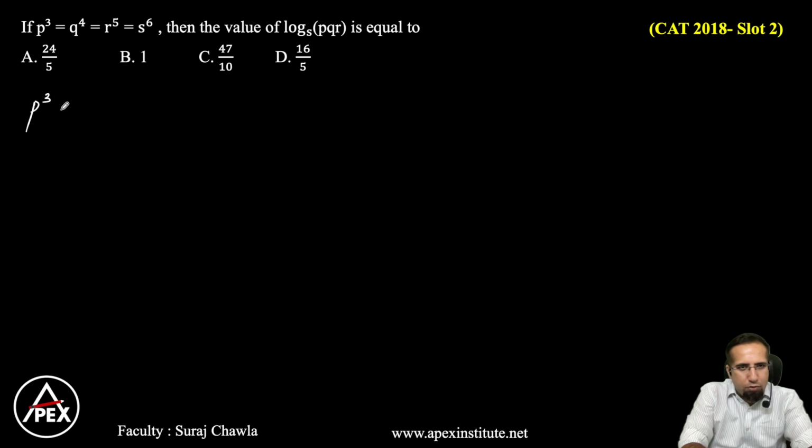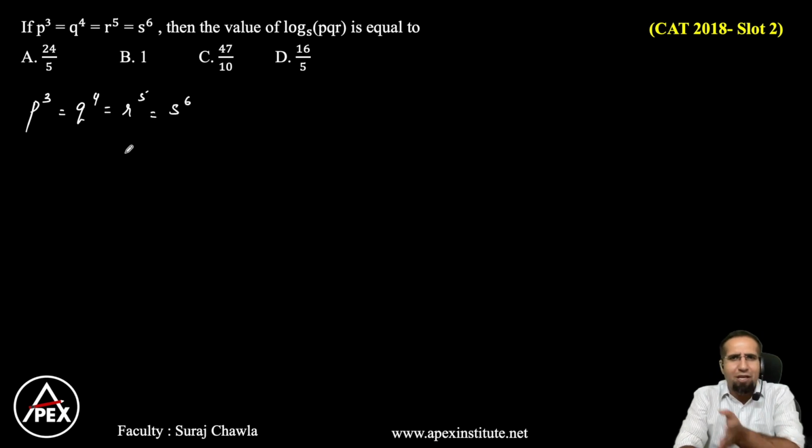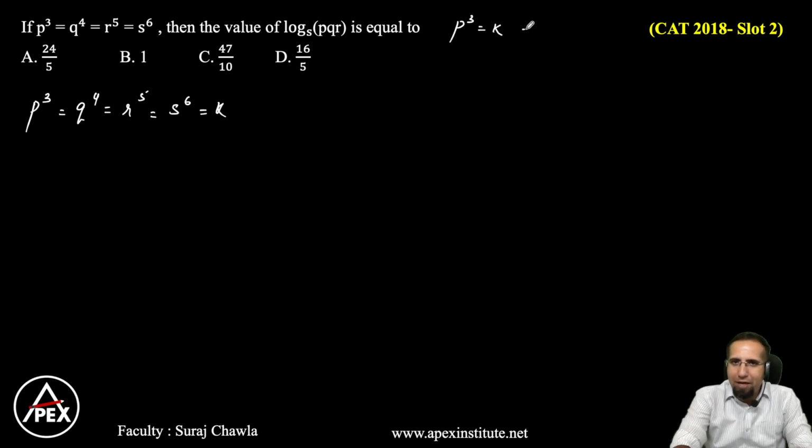So I can write this as p cube is equal to q to the power 4 is equal to r to the power 5 is equal to s to the power 6. Now whenever something is equal to something is equal to something, let us equate that to be k. So I can conclude here that p cube is equal to k. If I write p cube is equal to k, I have to raise the whole thing to the power 1 by 3. So this gives me p is equal to k to the power 1 by 3. Similarly, we will have q is equal to k to the power 1 by 4, r is equal to k to the power 1 by 5, and s is equal to k to the power 1 by 6.